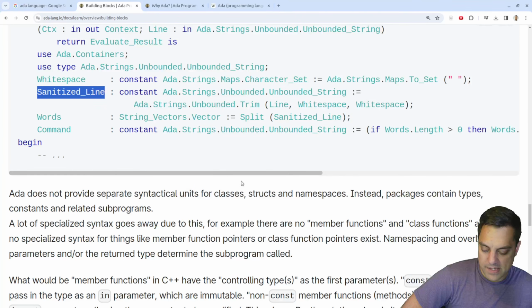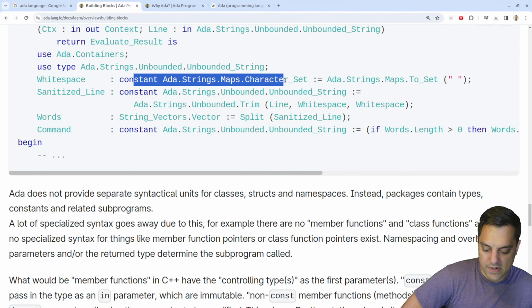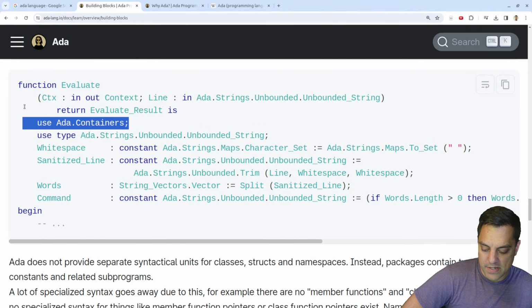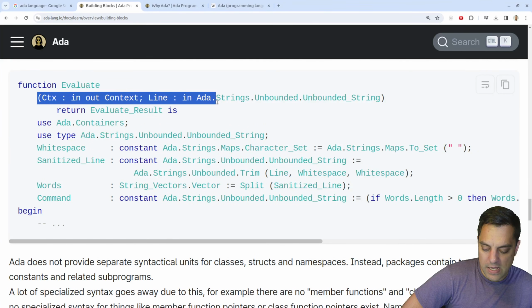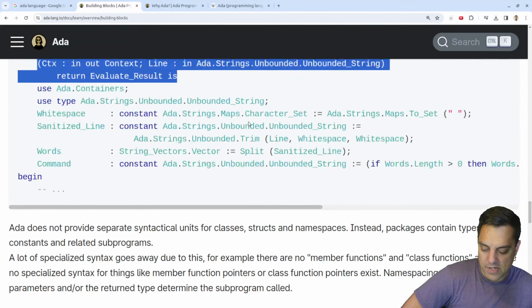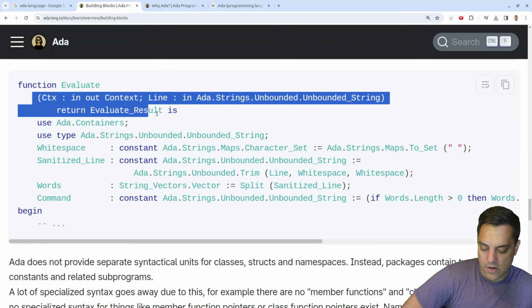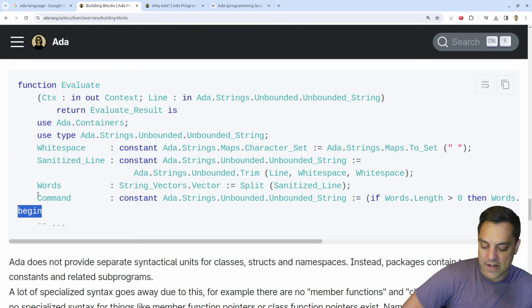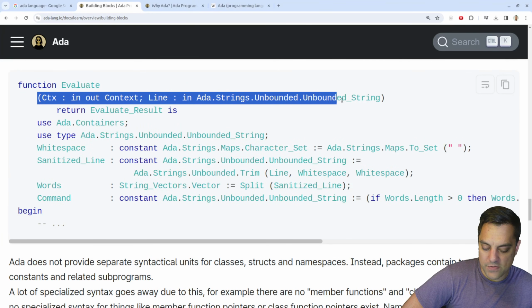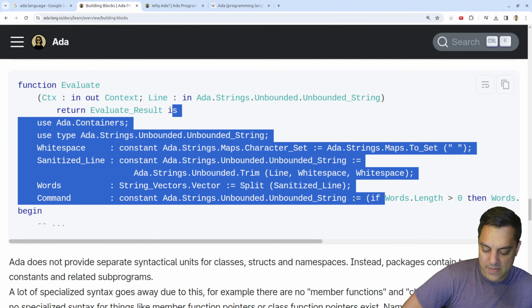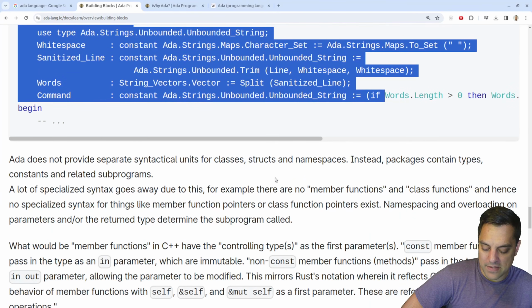Interesting. Sanitized line. It's got all sorts of interesting stuff here. Okay, we've got some dependency here. Maybe this is some sort of function returning here. Interesting. Oh, maybe this is the... we've got to think about this or keep moving on. All right, here's the begin block for the function. Here's the parameters for in and out, the return value, and then the declarations, I'm assuming here. Okay, so we'll have to think about that.